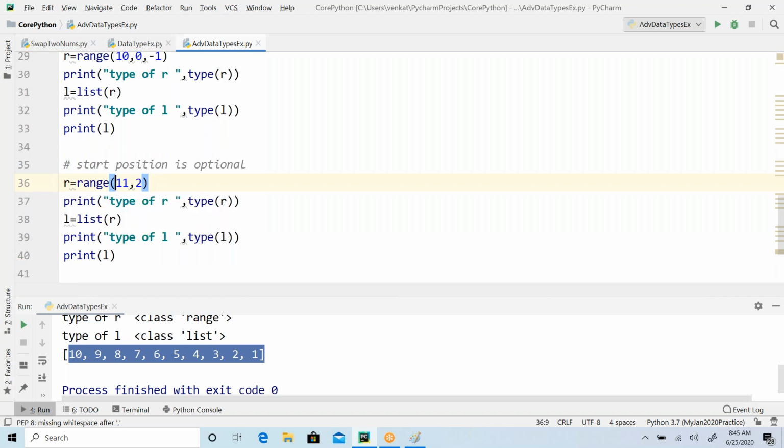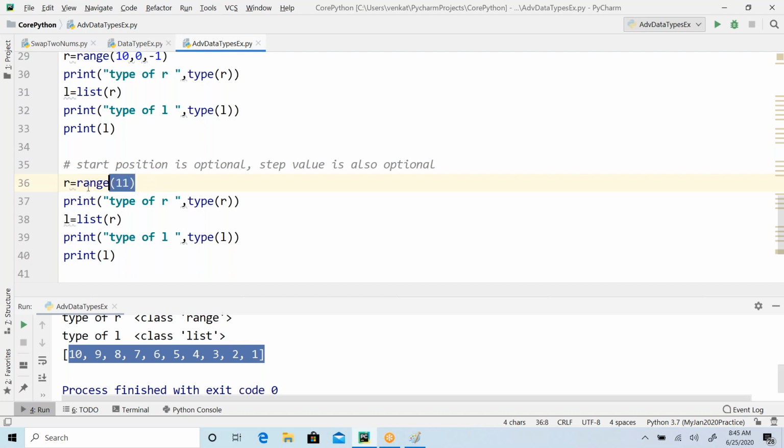Say for example, I'm not giving that, and my step value is also optional. I don't have to give the step value either. Both are optional. Only the end position is mandatory. If you give only one element, by default that will be considered as the end position.